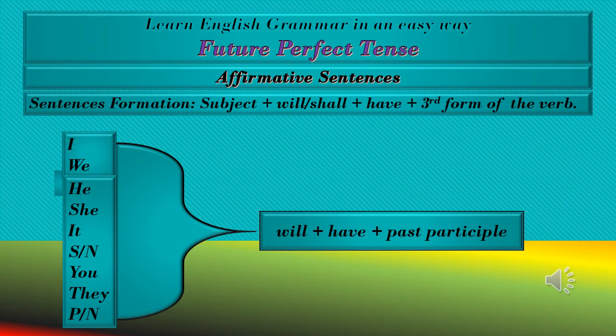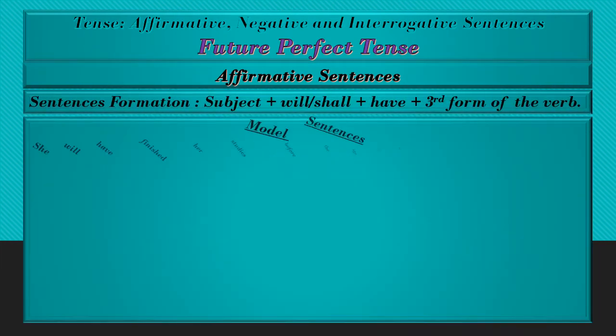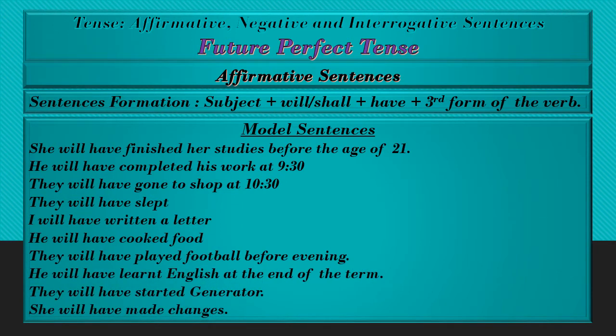The first kind of sentences are affirmative, or positive sentences. Sentence formation: subject plus will or shall plus have plus third form of the verb and full stop. With first-person pronouns like I and we, will or shall both can be used. With he, she, it, you, they, singular noun, and plural noun, we use will. As usual, we will be concerned mainly with these three kinds of sentences, that is, positive, negative and interrogative sentences.